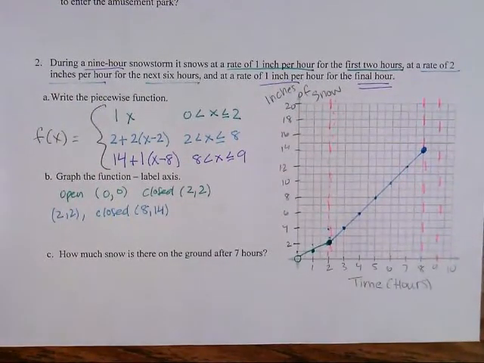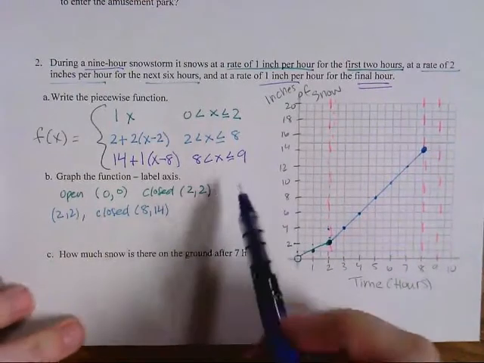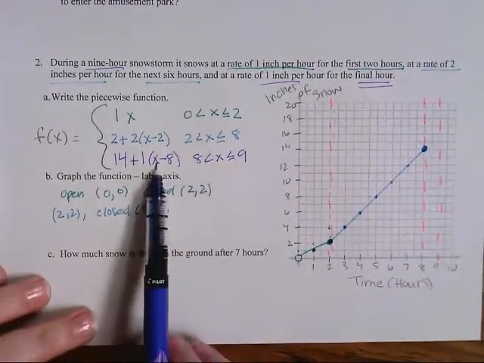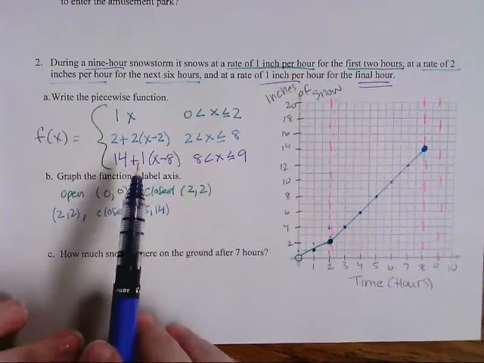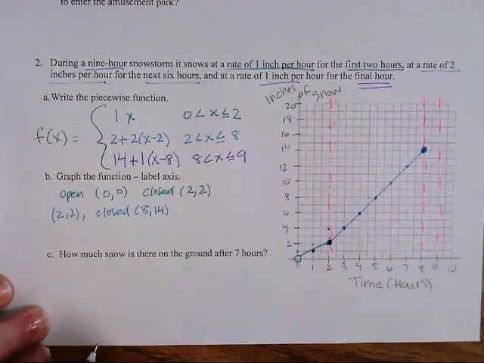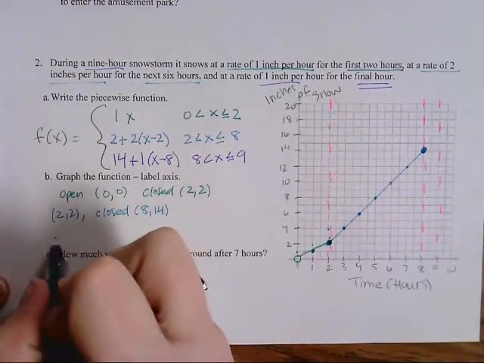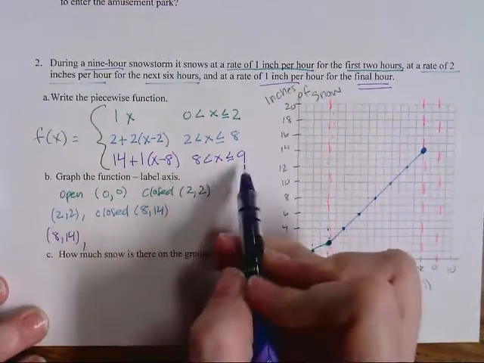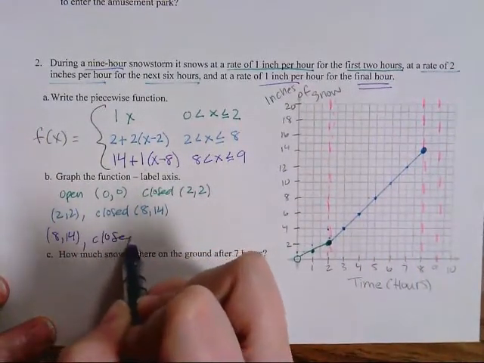Okay, last one. Again, we should start at 14 by plugging 8 into here. 8 minus 8 is 0, times 1 is 0, plus 14 is going to be 14. So we are going to start at 8, 14 as expected. We're going to finish with a closed point.